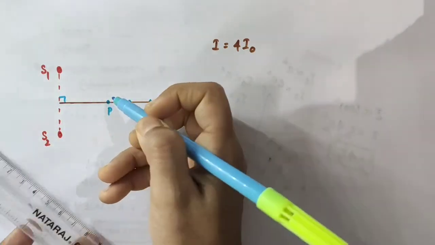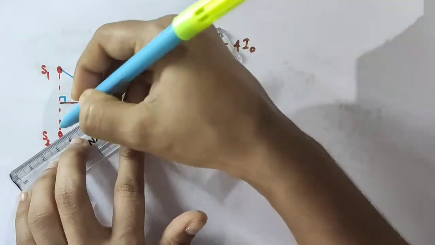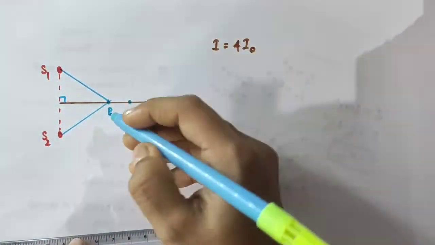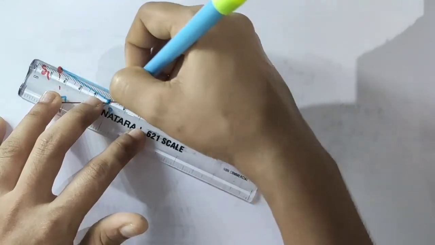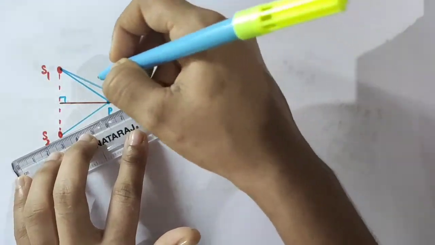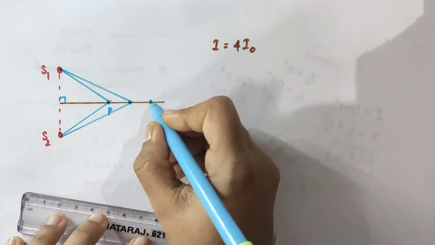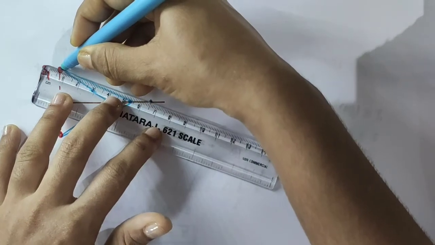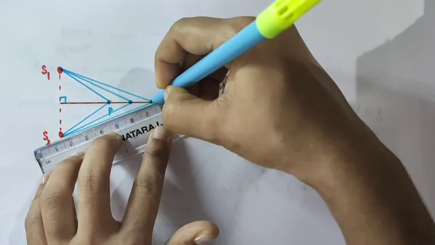If you are considering a point P here, then S1P will be equal to S2P. Similarly for any other point on the perpendicular bisector, the distance from S1 and from S2 will be the same.